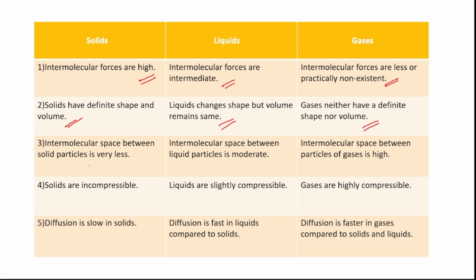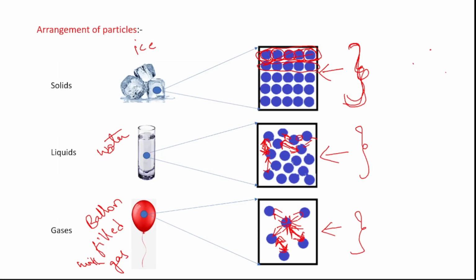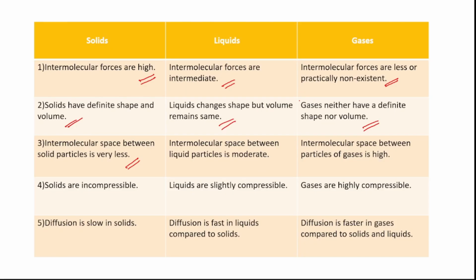Okay. Next, intermolecular space between solid particles is very less. Right. ఈ పిక్చర్ లో చూస్తే, is there any space between these two particles 1 and 2? No, right? That is what we are saying here. Intermolecular space between solid particles is very less because they are tightly packed together. Okay. Next, intermolecular space between liquid particles is moderate. That is, liquid particles have some space between each particle. So we are saying that intermolecular space between liquid particles is moderate. Okay. Next, intermolecular space between particles of gases is very high.